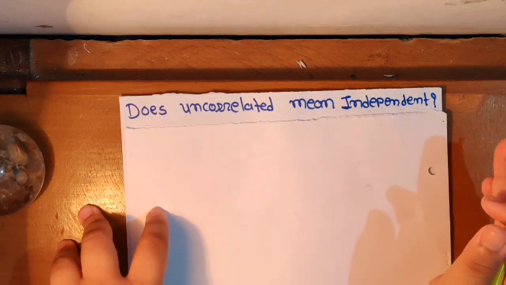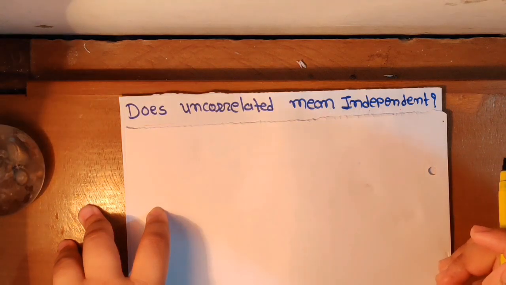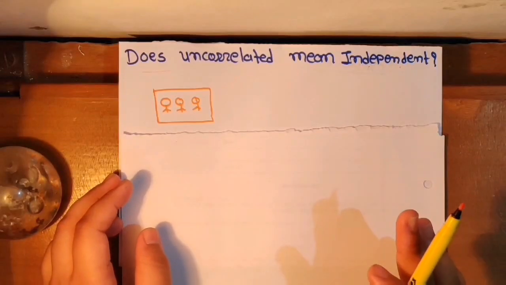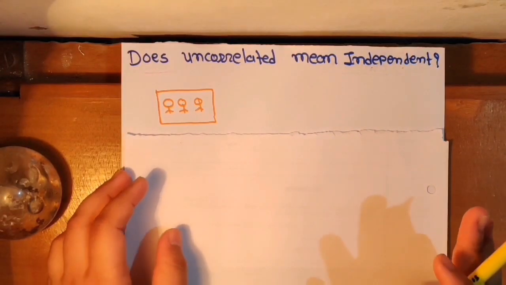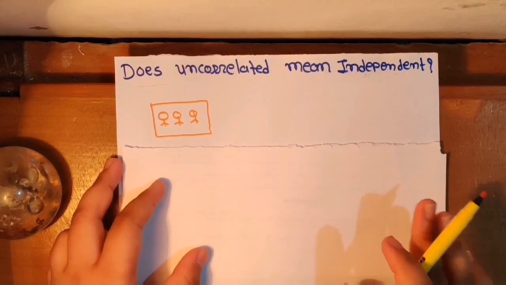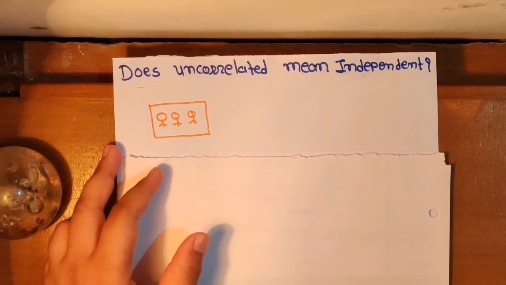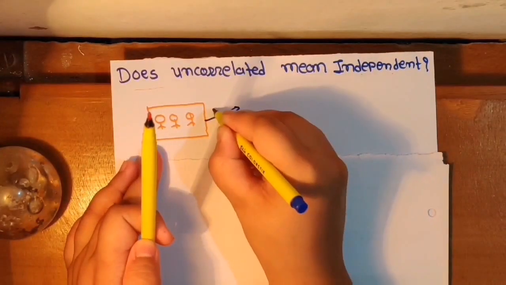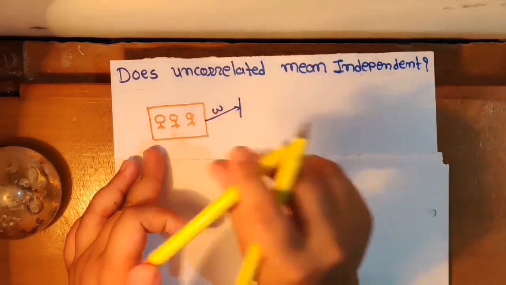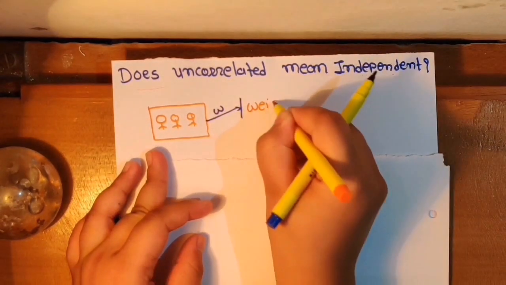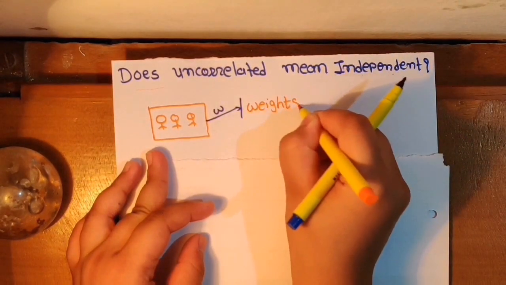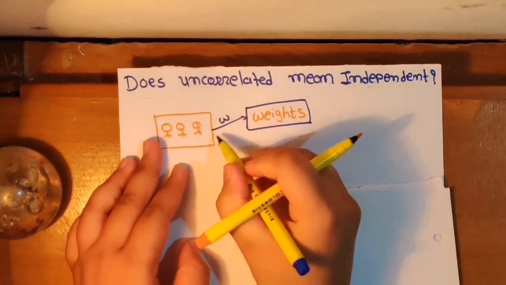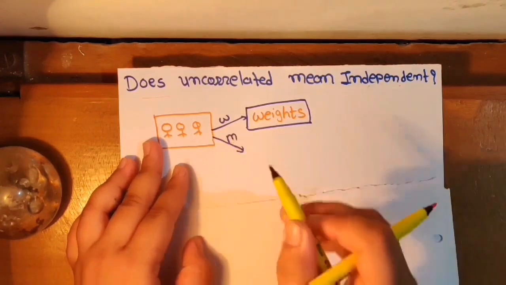First, let's understand what an independent random variable is. Say there is one class having some number of students. We are taking two different random variables for mapping their weights and memory power. So let's take one random variable W for mapping their weight, and another random variable M for mapping their memory power.